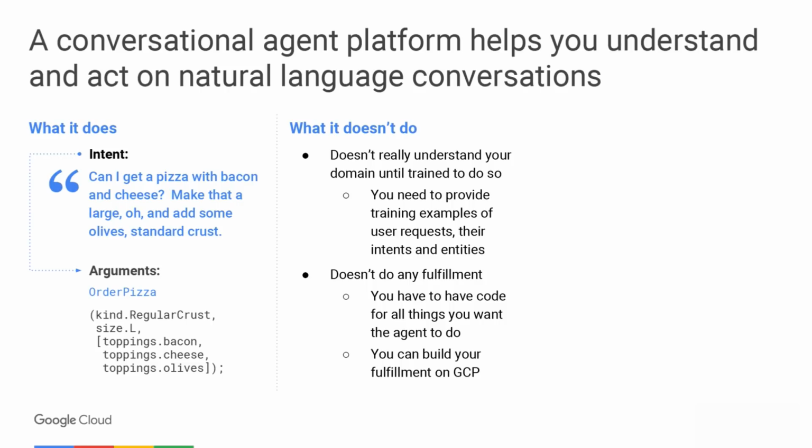What it doesn't do is understand your domain until you train it, and it doesn't do any of the fulfillment. Luckily, we provide very easy tools to train, and GCP is a great place to host your fulfillment. Dialogflow is not going to create the pizza for you, but GCP will help you connect to your backend systems that can do that.